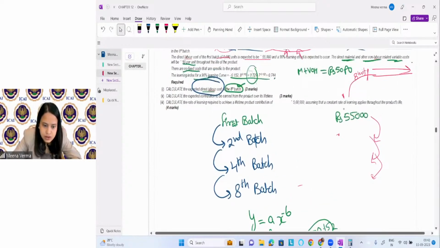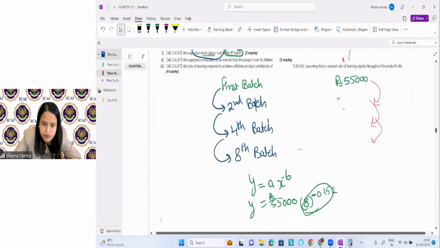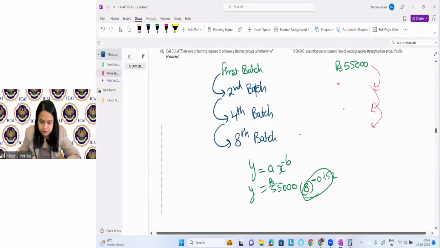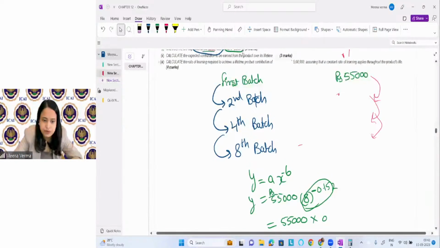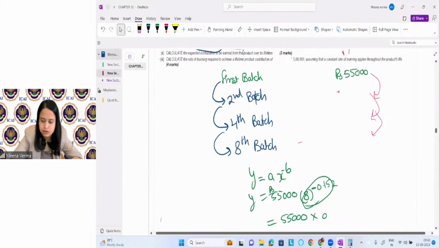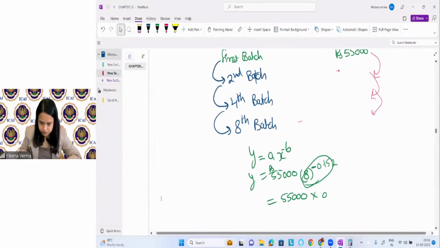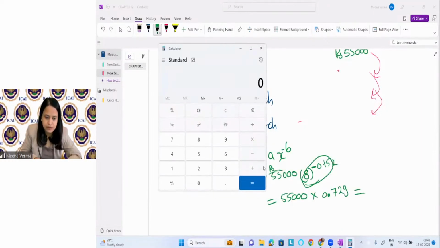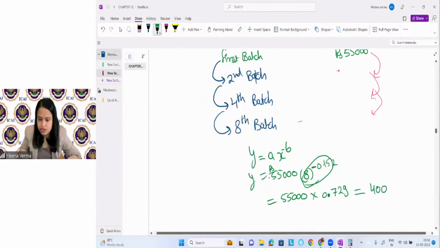What is it? 0.729. 55,000. If you multiply this, what is it coming? 55,000 into 0.729 is coming as 40,095. This is what is coming here, rupees.